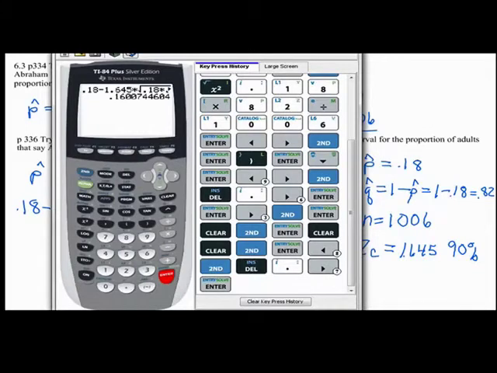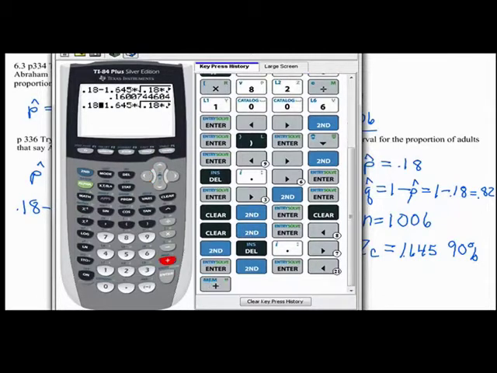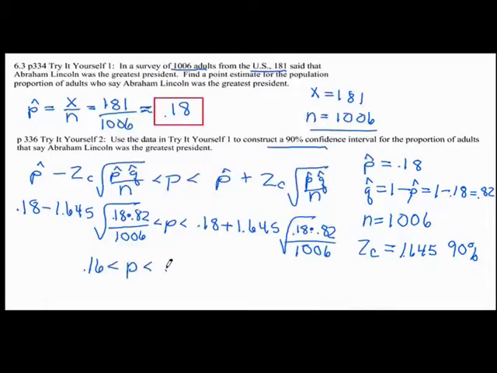and then we're just going to go back here and change this minus to a plus by hitting second enter, going back to our minus and changing it to a plus. So we got 0.1999. We're just going to round that off to 0.20. So we are 90% confident that the proportion of the population that believes Abraham Lincoln was the greatest president is between 16 and 20%.